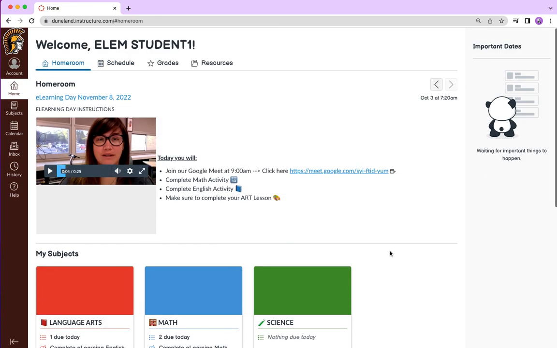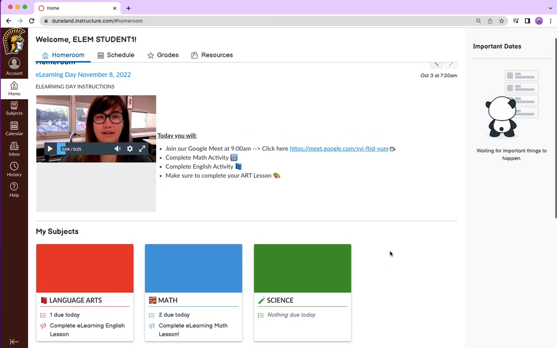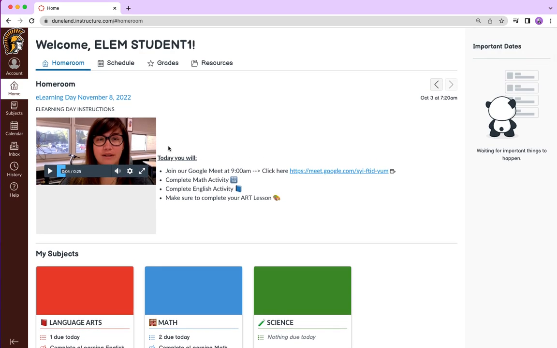So this is how students can see obviously what will be going on their e-learning day, and a way for you to set up your workflow for all of your different lessons and subjects. I hope this helps.